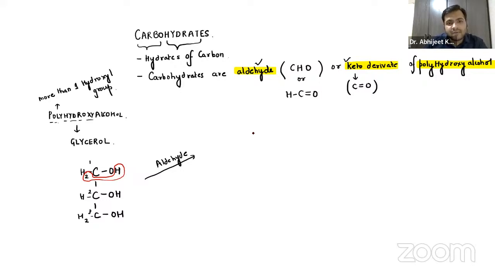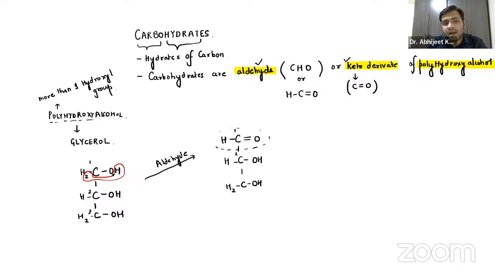So remember, guys, at the first carbon you can very well see it will be C double bond oxygen, and one H, right? Next carbon, again, it is the same, COH, and it is H. And the third one is COH, and this is H2. This is the one containing the aldehyde group. How is this group formed?